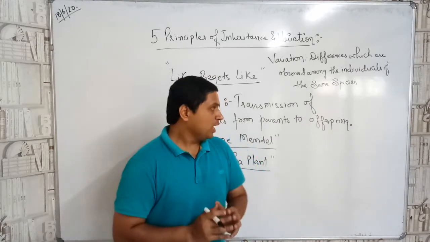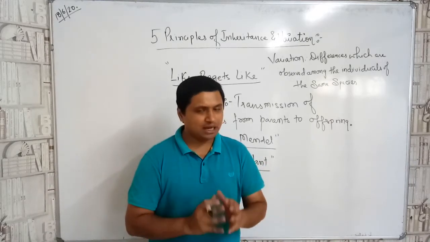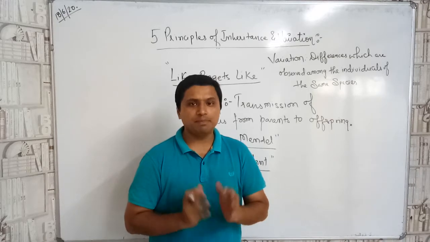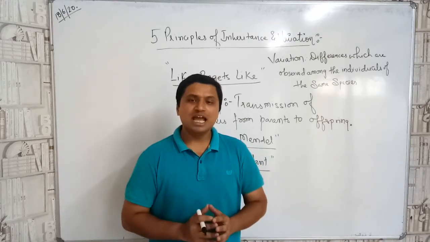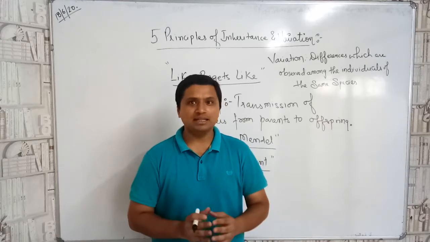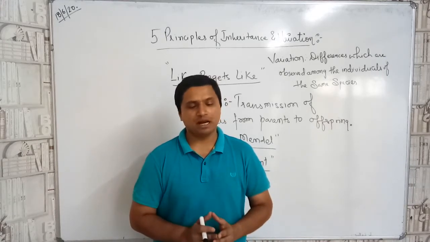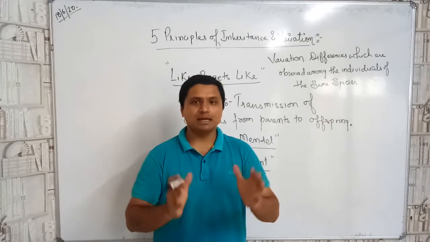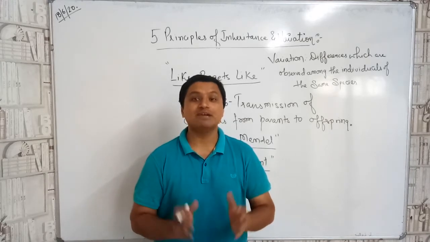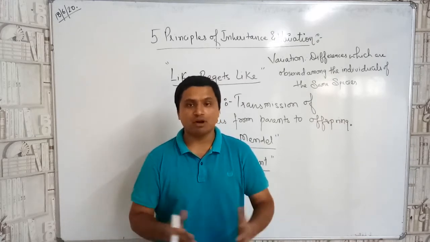Now Mendel took the pea plant deliberately. Why did he take the pea plant deliberately? Because he wanted so much variety in a plant that he could study. The other reason is that the pea plant has a shorter reproductive lifespan, meaning it can reproduce easily at a shorter interval of time.